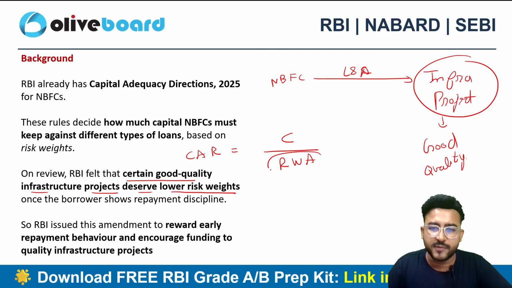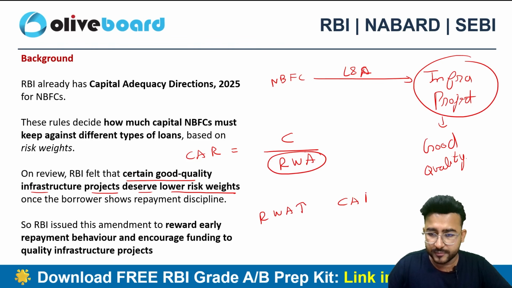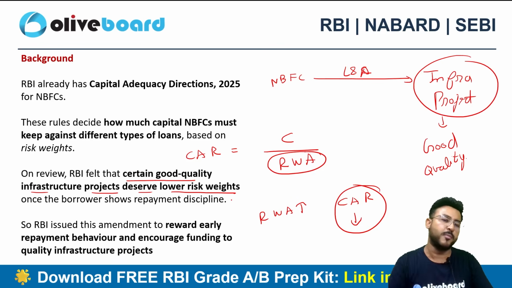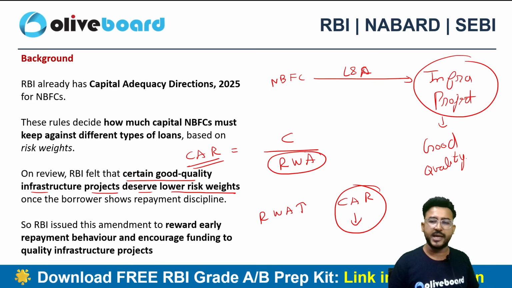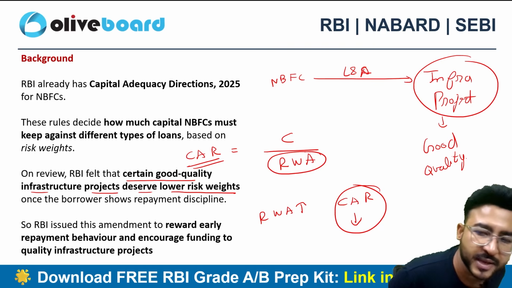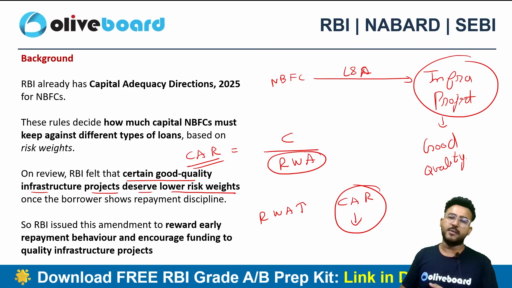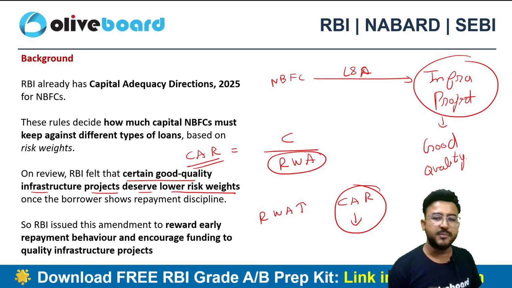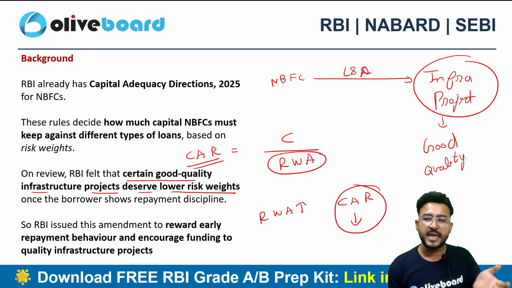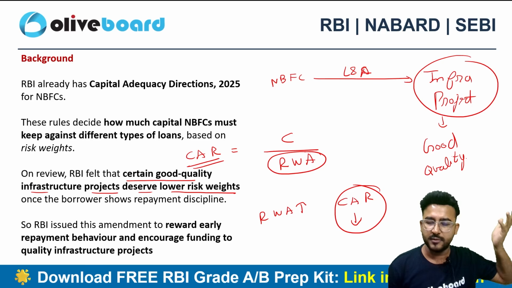If the risk weighted assets are high, the CAR will be low. The CAR will be low, and this becomes a problem because this is the bare minimum. There are thresholds for the bare minimum CAR, capital adequacy ratio, that RBI has stated, right? So all the commercial banks and NBFCs have to keep that much amount of CAR.